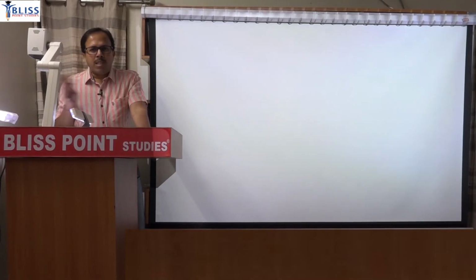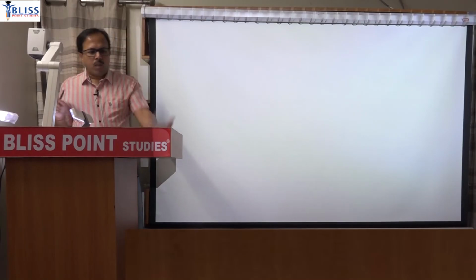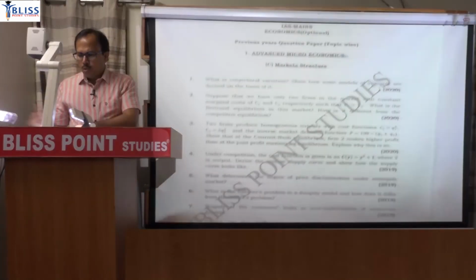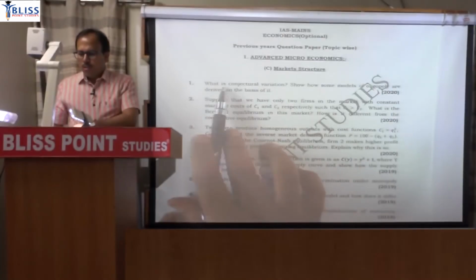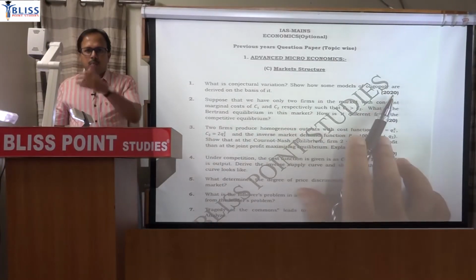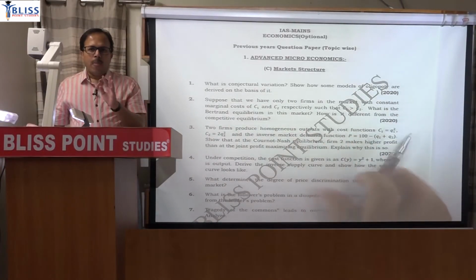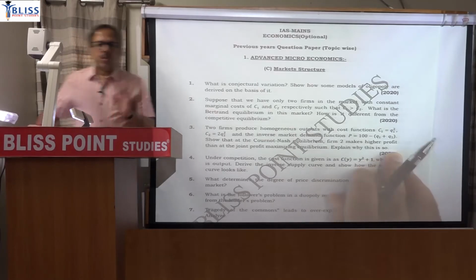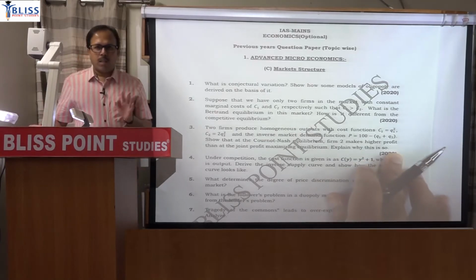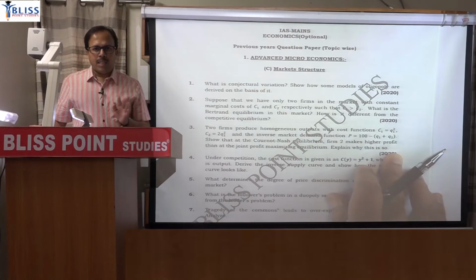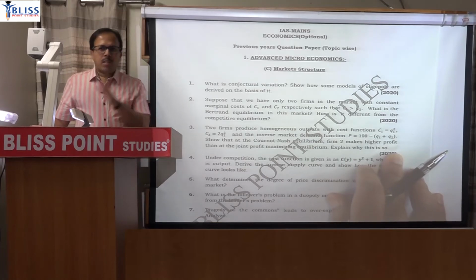So make a separate spiral notebook for that daily answer writing practice, because you have all those topic-wise questions. Suppose you are writing an answer: just write that question, mention the year, and below that give two sides and write an answer of around 150 to 200 words. Just two sides, not more than that. No need to write a very lengthy answer. So just take two sides and maintain a separate spiral.